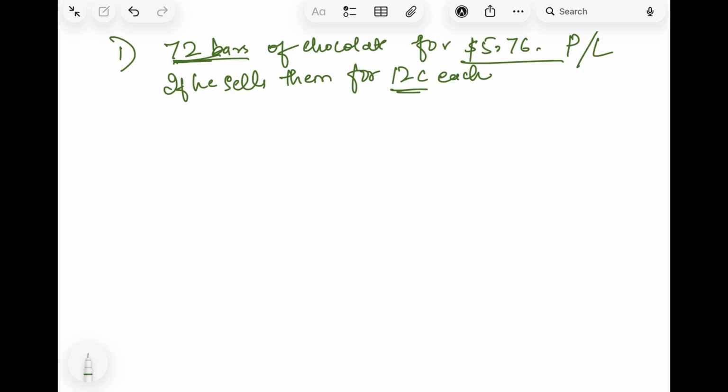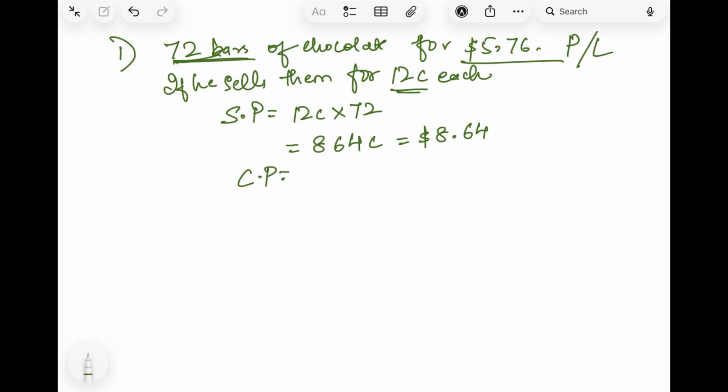That means he's having 72 bars. So the selling price will become 12 cents into 72, right? Because he's selling 72 bars. So that will be 864 cents. We'll just convert it into dollars. That becomes $8.64. Now if you see, this is the selling price and the cost price at which he bought the chocolates is 5.76. So what is more? The selling price is more than the cost price.